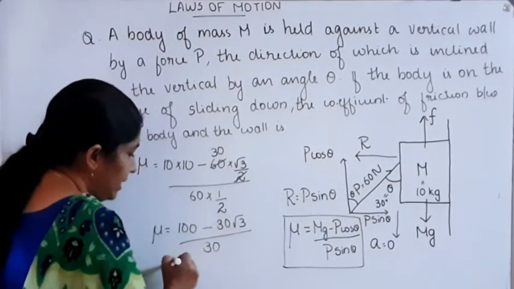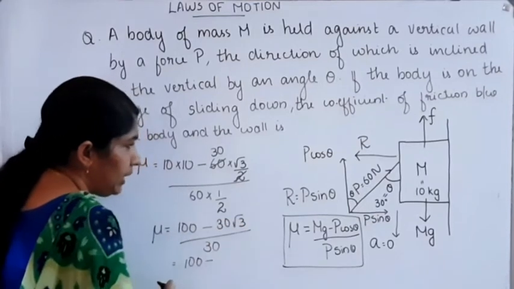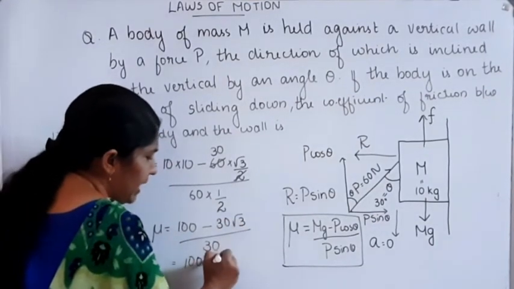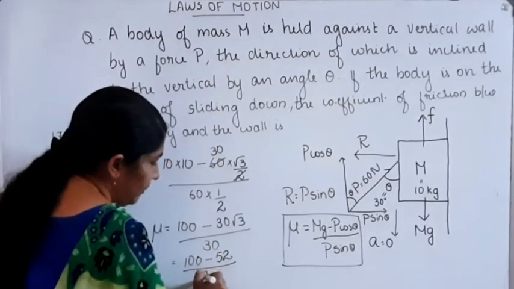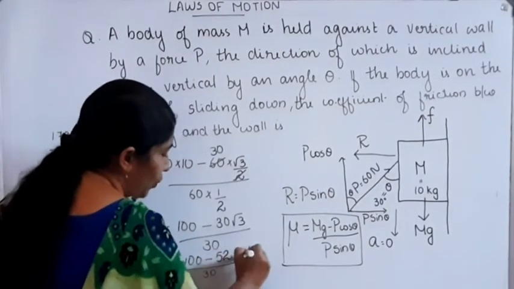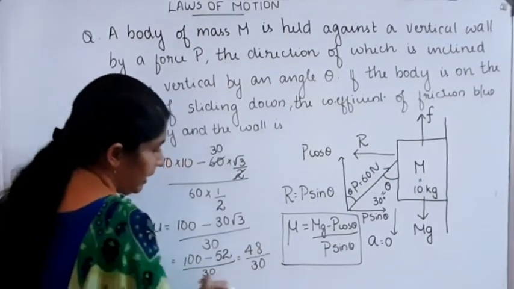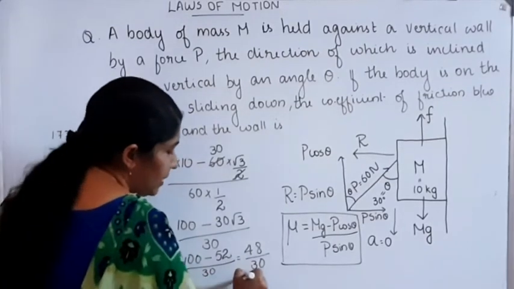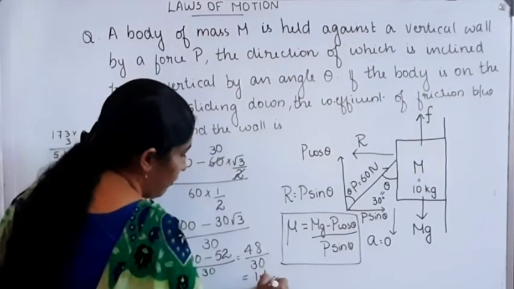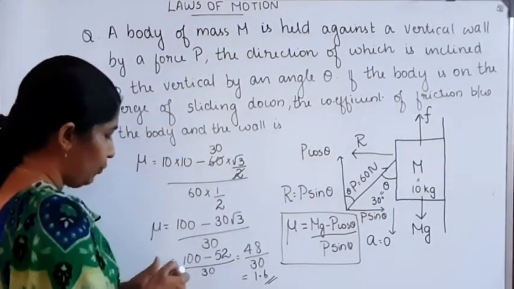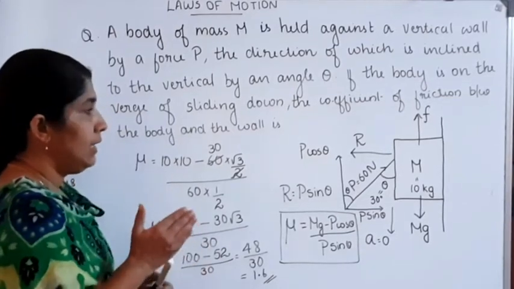Then on solving this, we get the answer as 100 minus 30 into root 3 over 30. 30 into root 3 is approximately equal to 52. So 100 minus 52 is 48, divided by 30. That is 48 by 30, which is approximately equal to 1.6. So 1.6 is the coefficient of friction which is acting between the block and the wall.